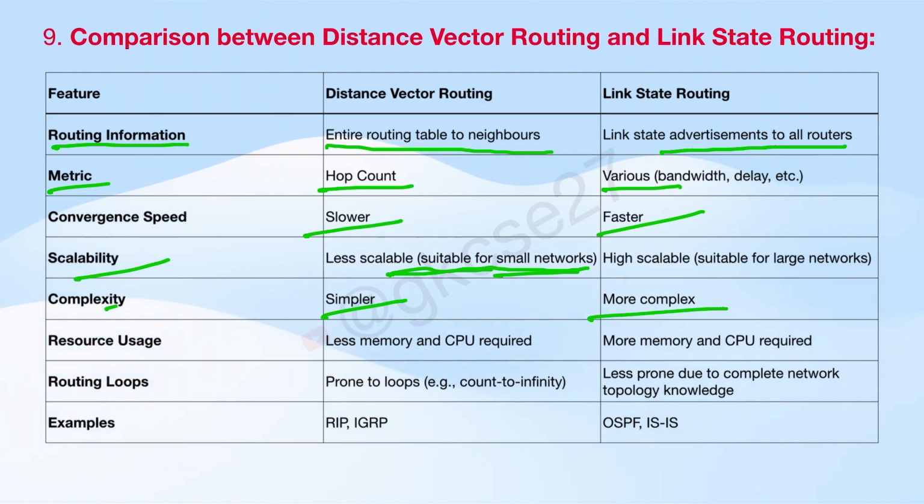Resource usage: if it is less complex, then it will use less memory and require less CPU. In link state routing, which is more complex, more memory and CPU are required. Routing table: distance vector routing is prone to loops. There can be loops possible, that is the count to infinity problem. Link state routing is less prone due to complete network topology knowledge. Some examples: distance vector routing examples are RIP and IGRP, Routing Information Protocol and Interior Gateway Routing Protocol. For link state, OSPF, Open Shortest Path First, and IS-IS. So these are some major differences between distance vector routing and link state routing.